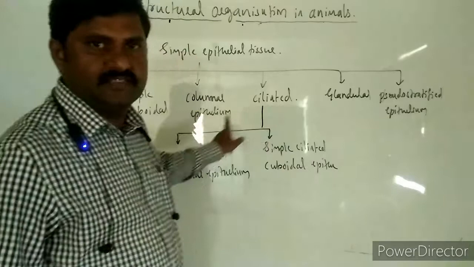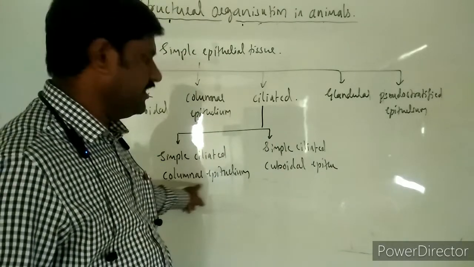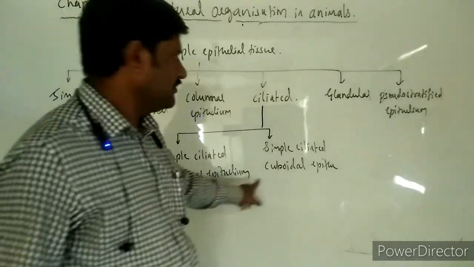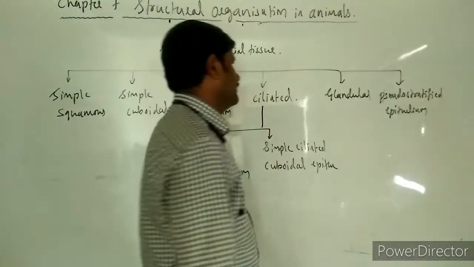Ciliated epithelium is classified into two types. Number one, simple ciliated columnar epithelium and simple ciliated cuboidal epithelium.